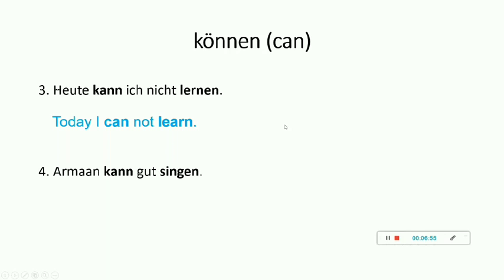Next sentence. "Arman kann gut singen." What is the modal verb over here? Können, and it is because of Arman. It gets conjugated with Arman and it becomes kann, and the modal verb is kann and the actual verb is singen. So that is why it is at the last. So it means Arman can sing well. I hope this is clear.